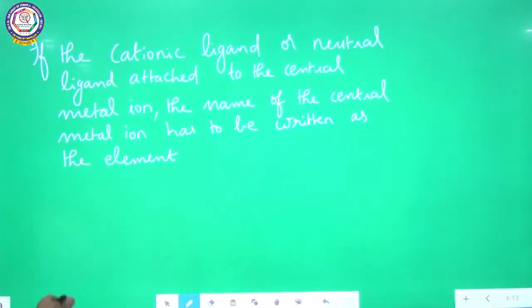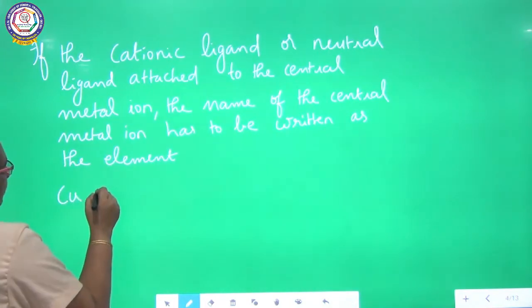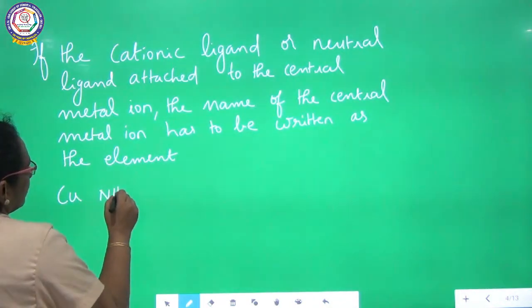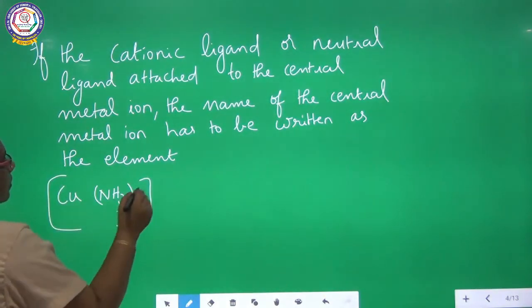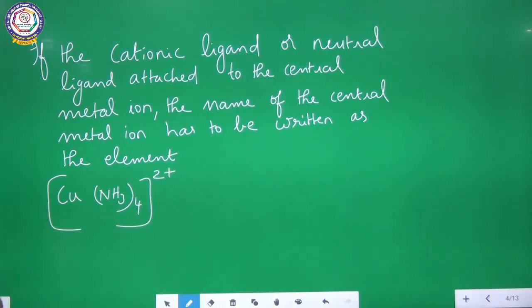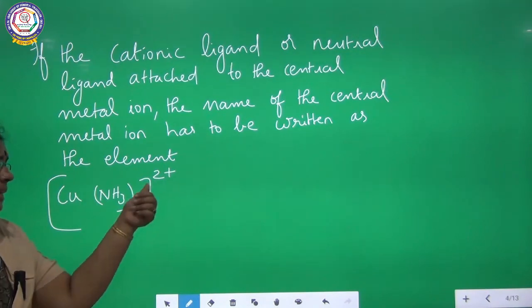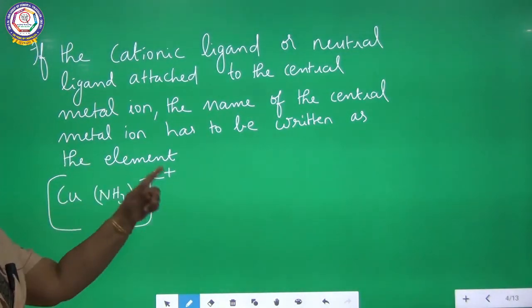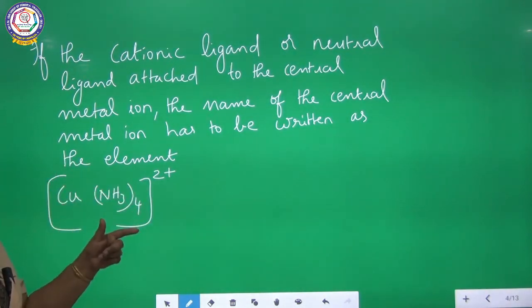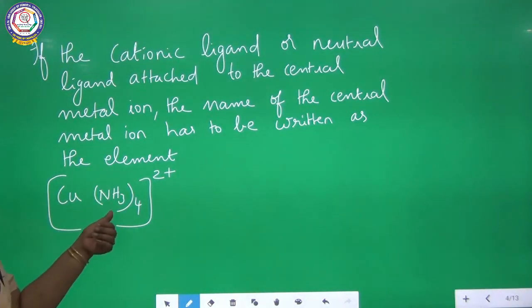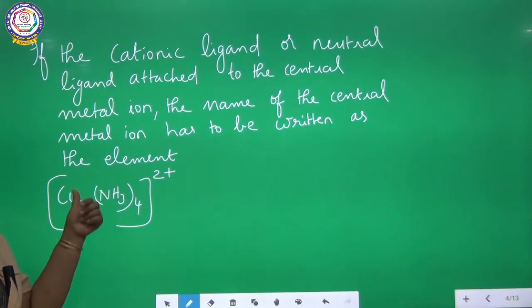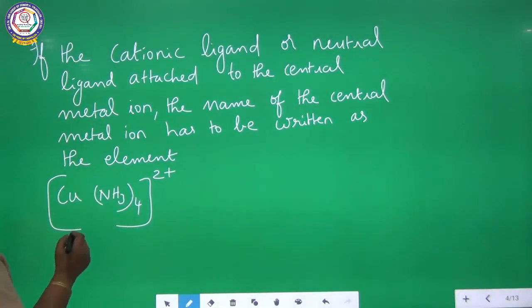For example, see here, it is a cationic complex. So when you name this complex, what is the ligand present here? Amine. So when you name this complex, how will you name?